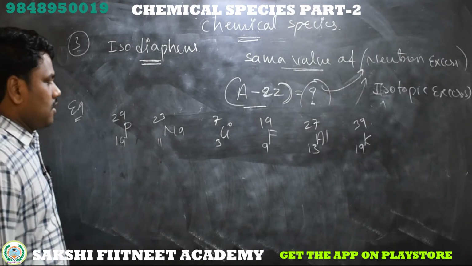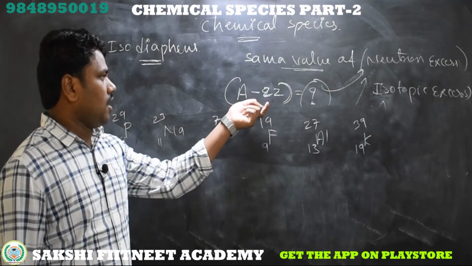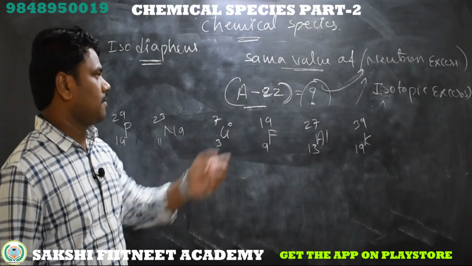We will calculate whether these elements have the same isotopic excess or not.